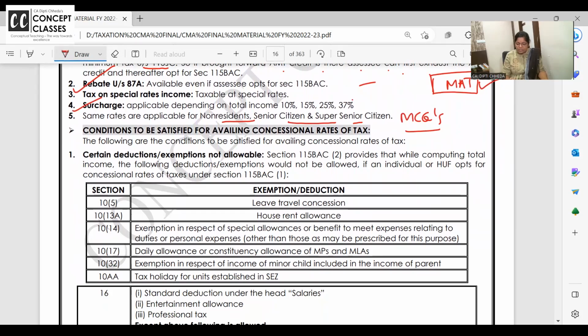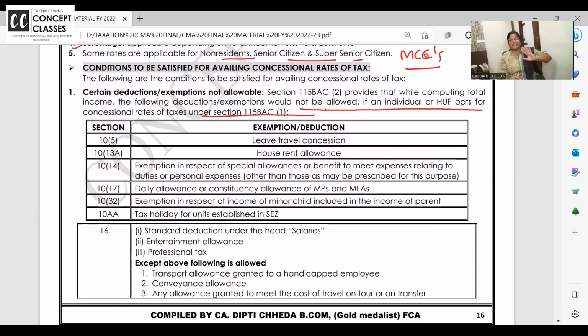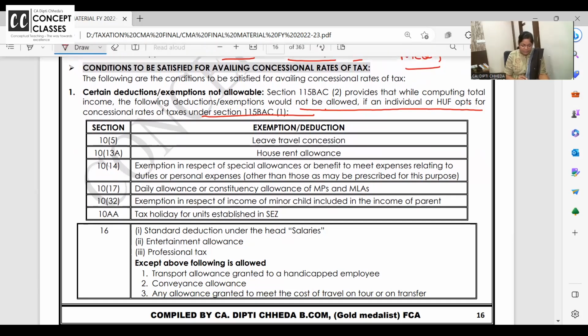Following are the conditions to be satisfied. Under 115 BAC, it provides that while computing total income, following deductions would not be allowed if they opt for this. Please don't learn it as theory. What is not allowed, give a list and all, no. Understand the concept, and at the end, we will work out a problem to check the application of this knowledge. Let us first start with section 10.